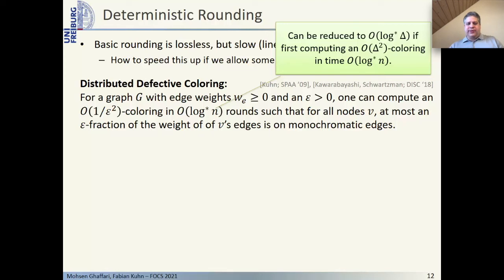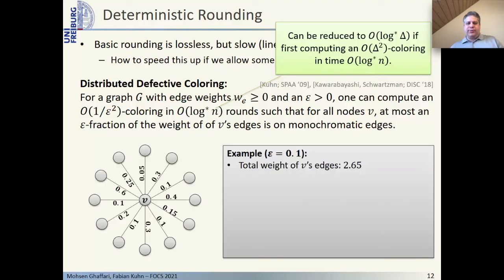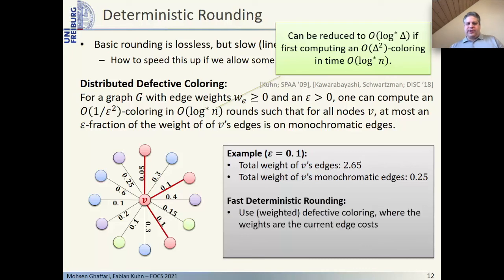Let's illustrate this with an example. Consider some node V with its neighbors. For the example, we assume that the value of epsilon is 0.1. The total weight of V's edges is 2.65. We want the coloring of the nodes such that at most 10% of this weight is on monochromatic edges. Here is such a coloring. The node V is colored red and the total weight of all edges connecting V to other red nodes is 0.25.